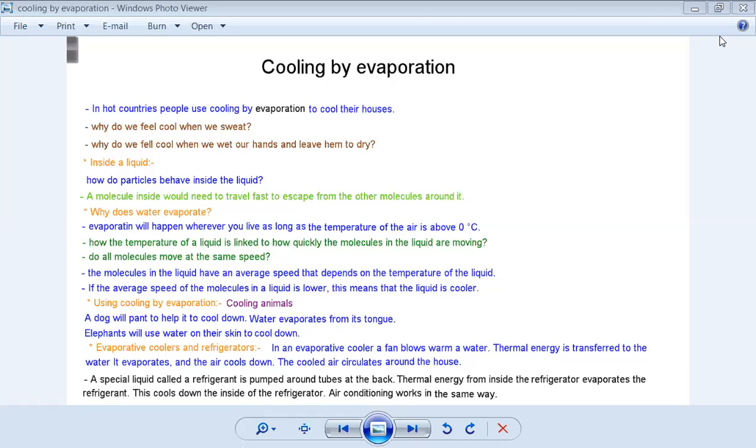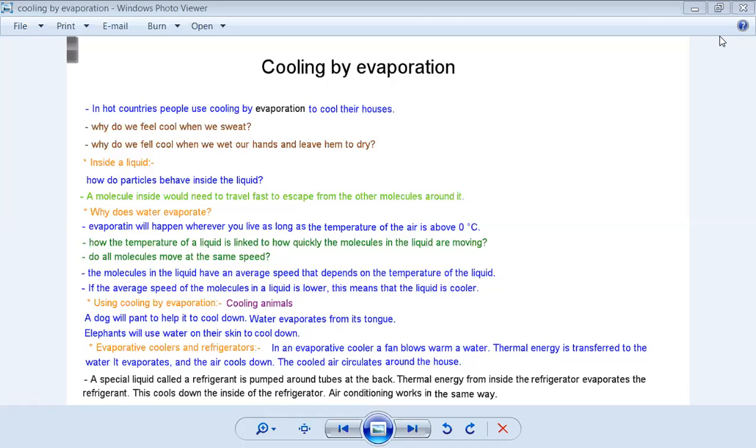Why do we feel cool when we sweat? The same thing happens. The liquid from your body gets cooler when it faces the room temperature. When your body temperature increases, your body will excrete sweat, so it will cool you down. The water comes out from your skin, and this will evaporate and make you feel cool. Otherwise, the body temperature will keep increasing and the person will die. Why do we feel cool when we wet our hands? Okay, we answered this question.